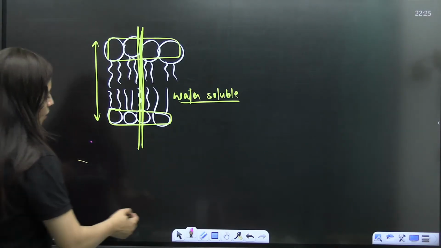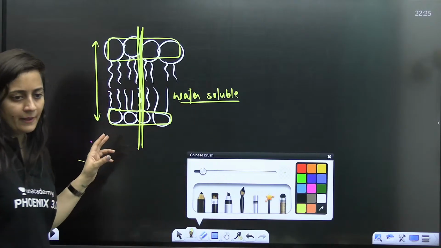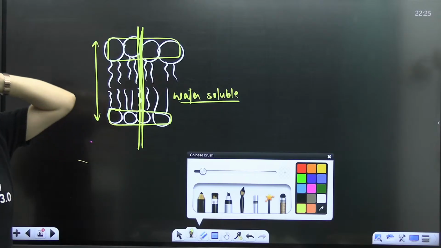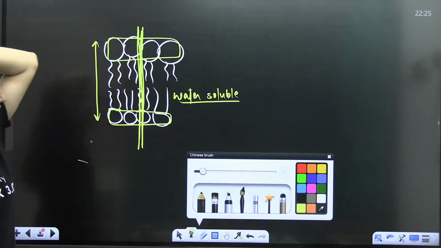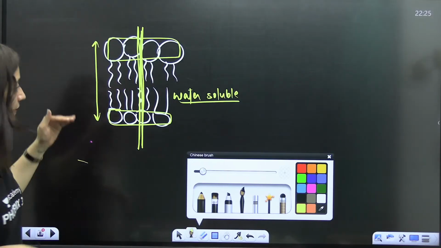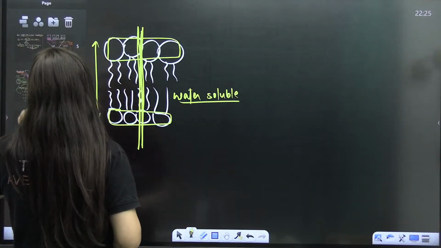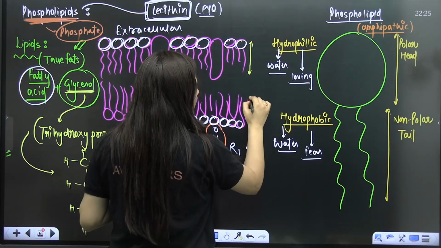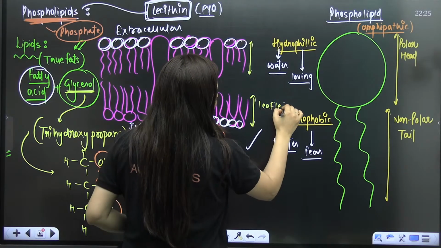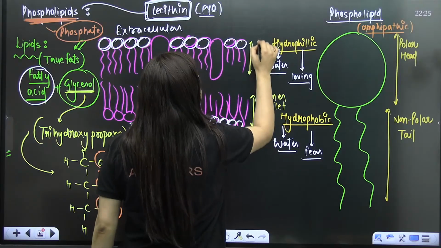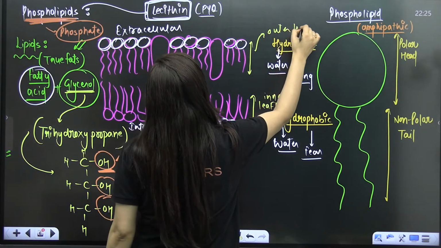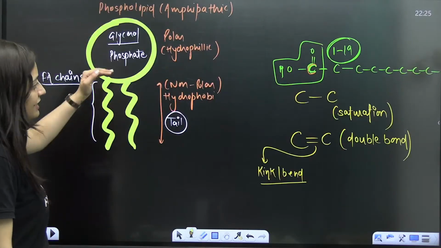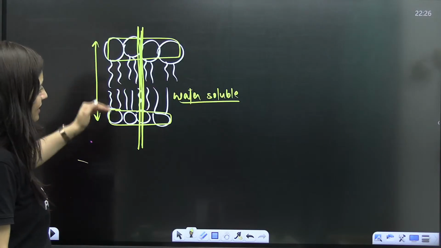Now, when you look at this particular structure, there is another thing that we have to understand. Firstly, there is a water resistant barrier which will only allow lipid soluble things to cross through it, not the water soluble things. Now, when you look at the phospholipid bilayer here, for these individual layers we use the word leaflet. This is your inner leaflet. This is your outer leaflet. That is also something that you need to understand.